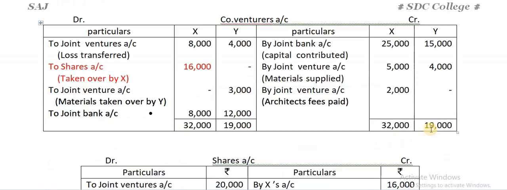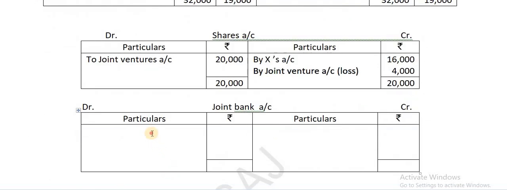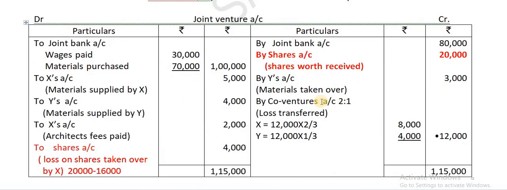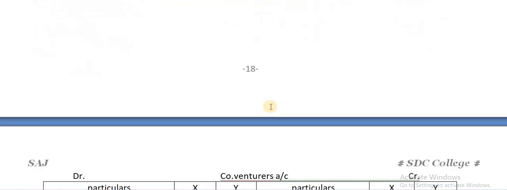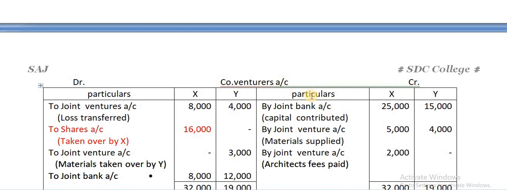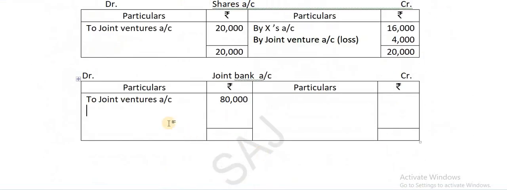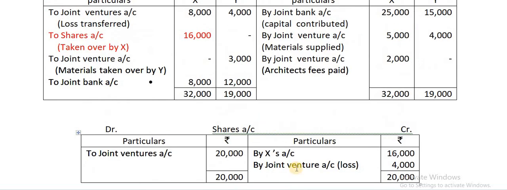So that you can enter on debit side to joint venture account, 80,000 being received. That is the only place where you can find joint bank account on credit side in the joint venture account. Again, you can see in the co-ventures account, joint bank account is here with these two amounts. So to X account, to Y's account, you can write X account 25,000, Y's account 15,000. No more joint bank anywhere here.